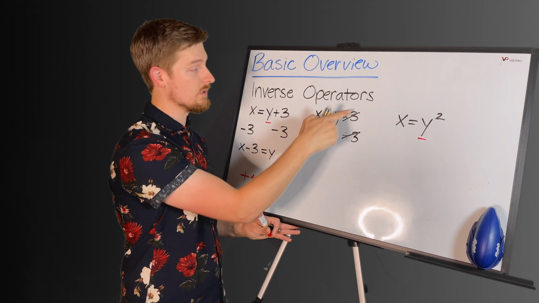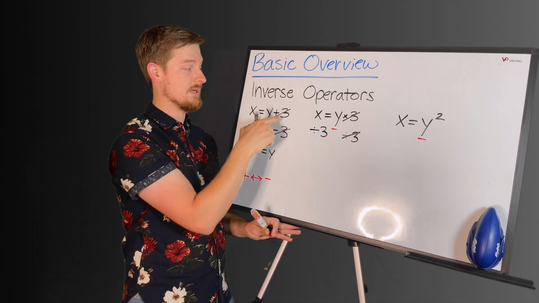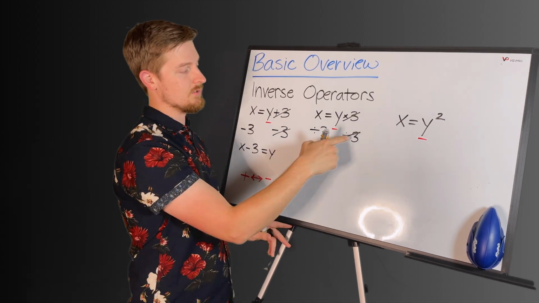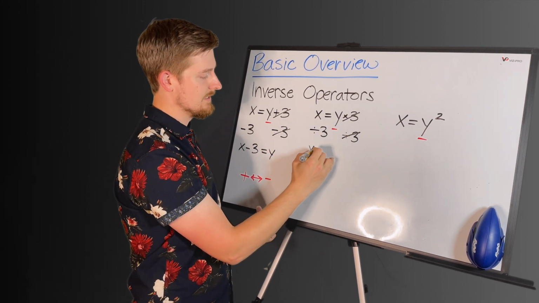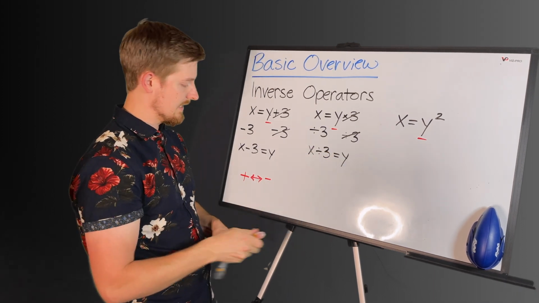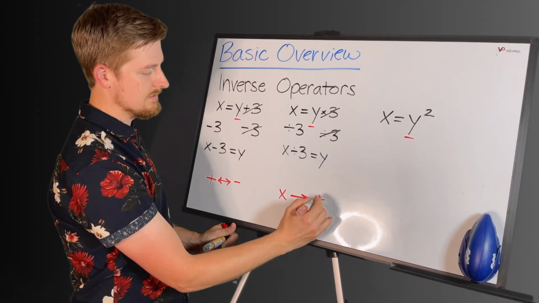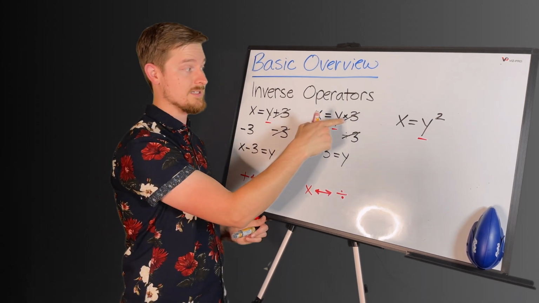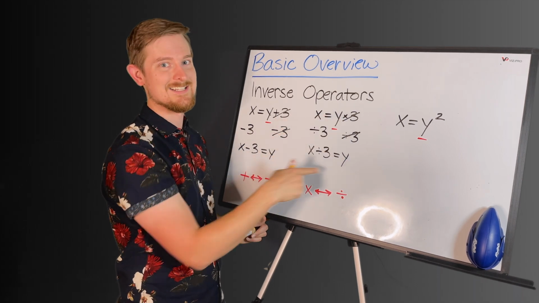And you can do this too, where you cross things out if that helps you stay organized. So if I come back over here and cross out the 3 and the plus 3, that reminds me, oh, I got nothing over here with this y. So the 3 being divided canceled out this multiplication, and so we're left with x divided by 3 is equal to y. So that must mean that my inverse operator for multiplication is going to be division. But remember, these inverses work both ways. If we start with y divided by 3, you can multiply to get rid of the division on one side and to solve for your y.